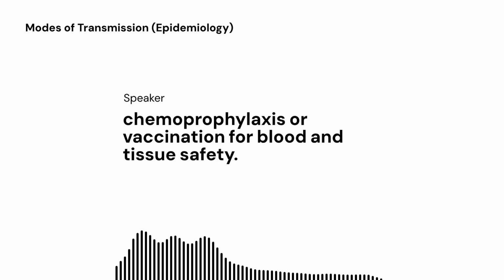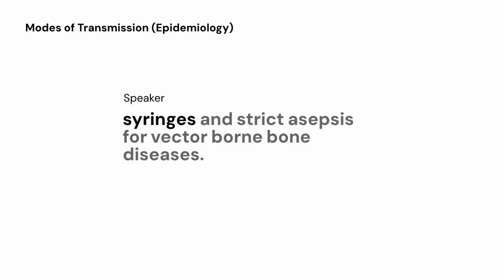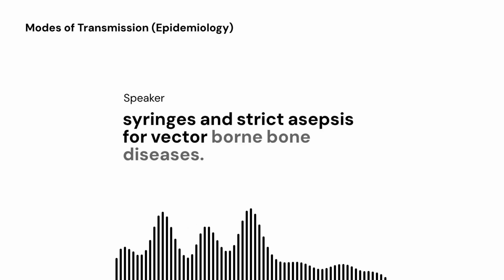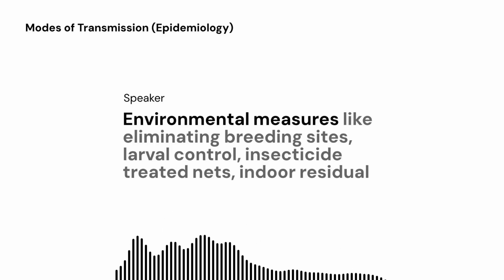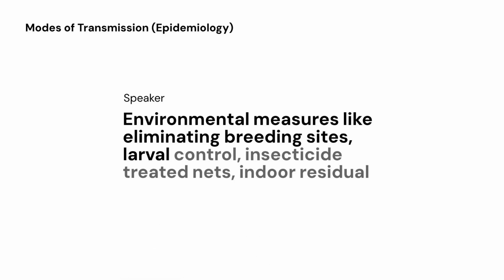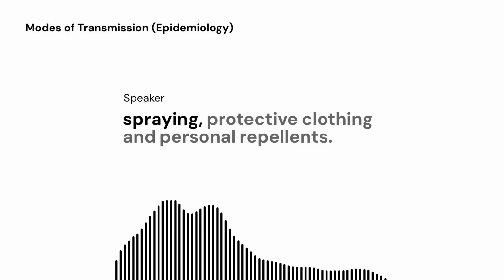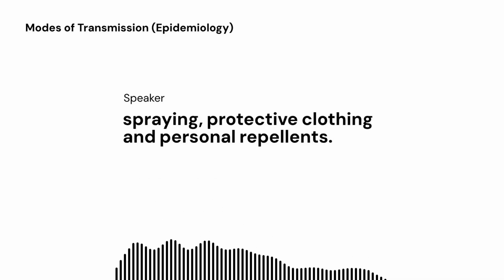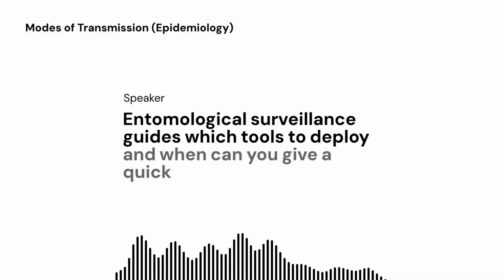For blood and tissue safety: rigorous donor screening, serological and nucleic acid testing, sterile single-use syringes, and strict asepsis. For vector-borne diseases: integrated vector management, environmental measures like eliminating breeding sites, larval control, insecticide-treated nets, indoor residual spraying, protective clothing and personal repellents. Entomological surveillance guides which tools to deploy and when.